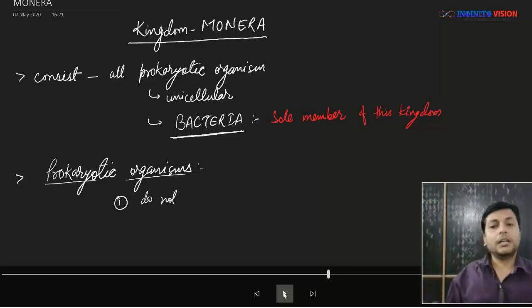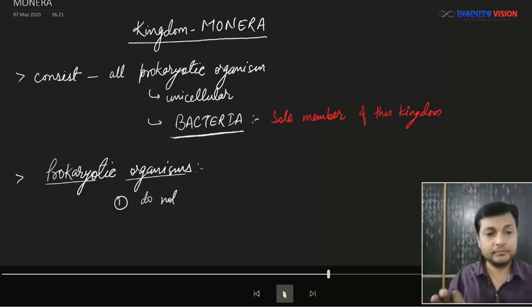Now, prokaryote or prokaryotic, this word is made up of two words, pro and karyon. Okay, ध्यान दीजिएगा, pro and karyon. Now, pro means primitive and karyon means nucleus.